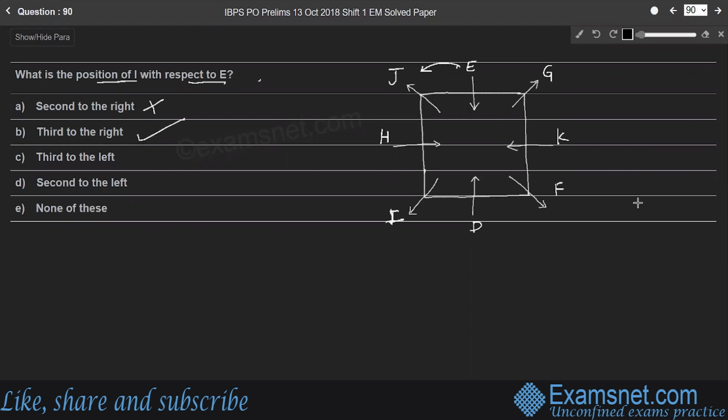Whereas the remaining 3 are wrong. So third to the left is also wrong. Second to the left is also wrong. None of this is also wrong. Therefore, option B is the right answer.